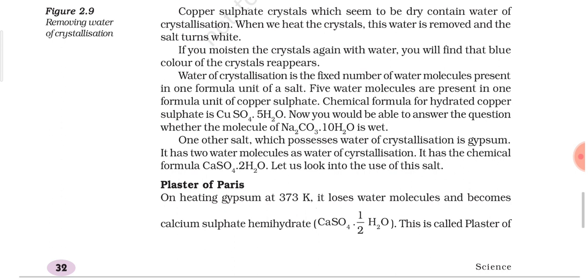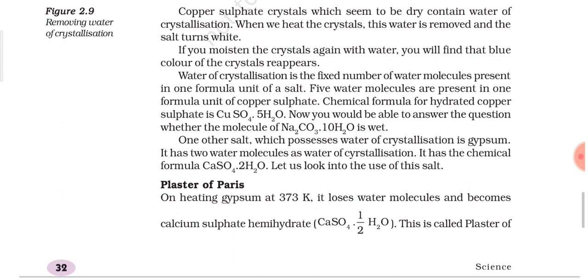Now let us look into the use of this salt. Gypsum has several uses. For your information, as you will come to know afterwards also, gypsum and plaster of Paris are salts of calcium. From the formula of gypsum you can see that its formula is CaSO4.2H2O, so it's a salt of calcium. In the same way, plaster of Paris is also a salt of calcium.